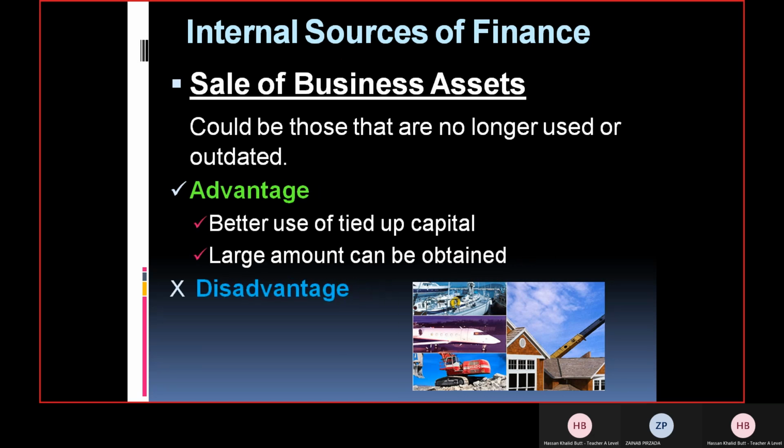Tied up capital directly links with opportunity cost: the money could have been used somewhere else, but your capital is stuck there in the form of assets. So you can get cash out of it by selling it, and you can use it for some other useful purpose.